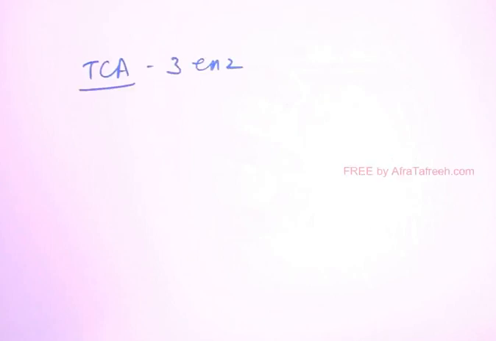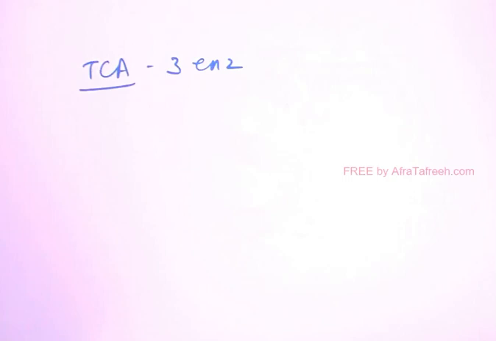Now let's see the rate limiting steps in TCA cycle. See, I said rate limiting steps. Usually in a pathway or cycle there is only one rate limiting enzyme or step. But in case of TCA cycle, there are 3 enzymes which are rate limiting. That is a very special thing here.